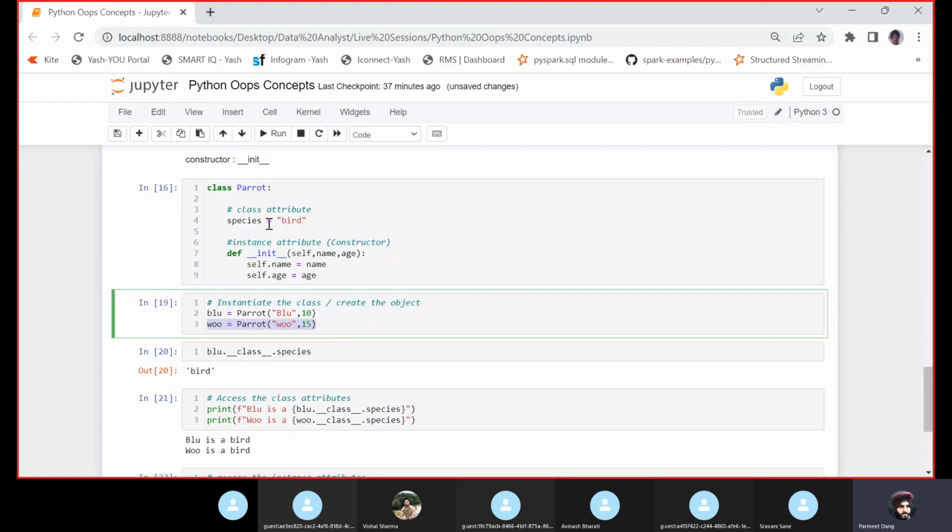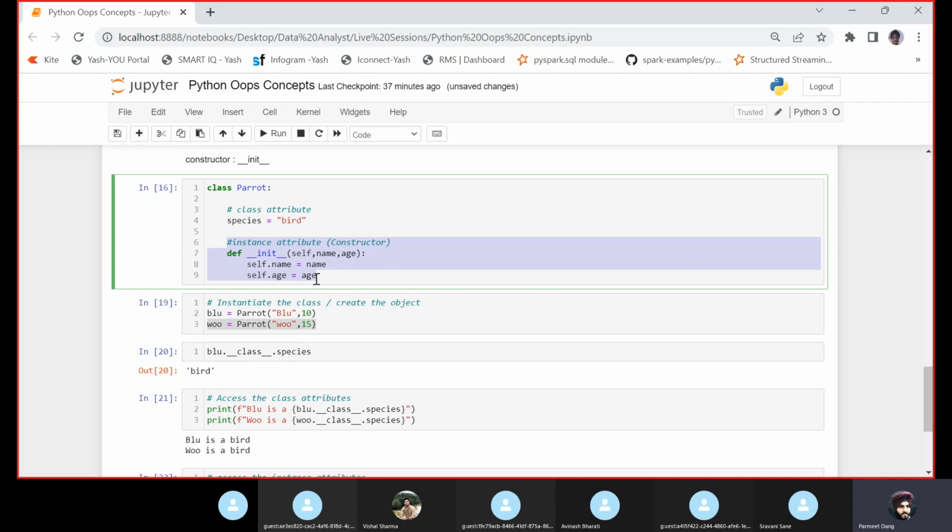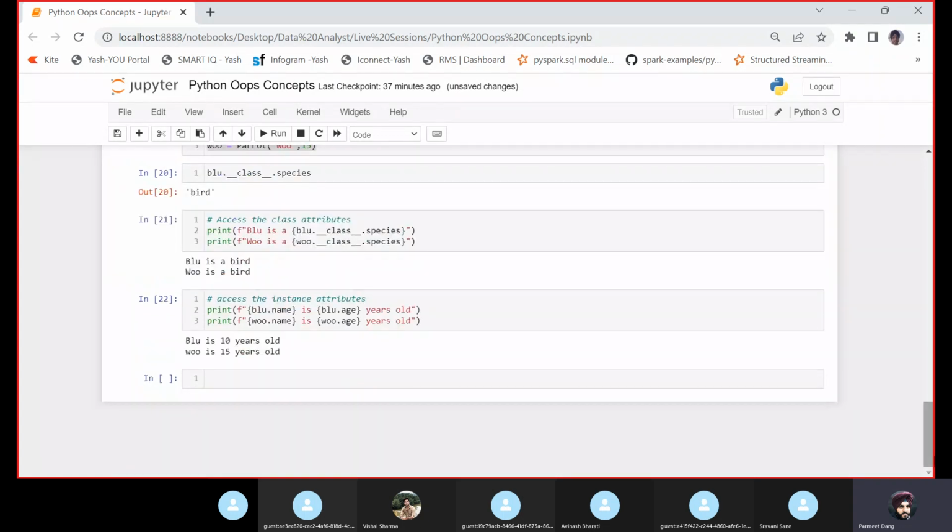So we learned about how to define the class, what are class attributes, what is the object of a class, and what are the constructors. Constructors are always given by the init method, and whenever you create the object of a class, the constructors are invoked. Let us try to create one more class.